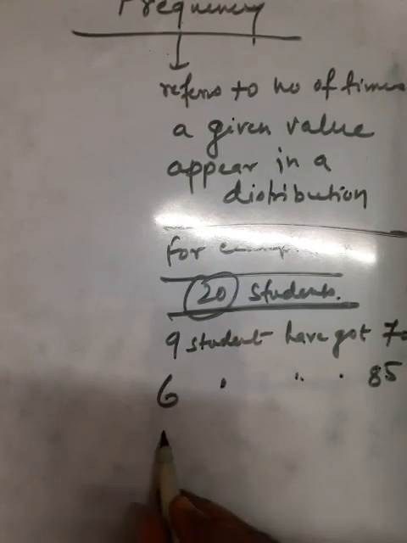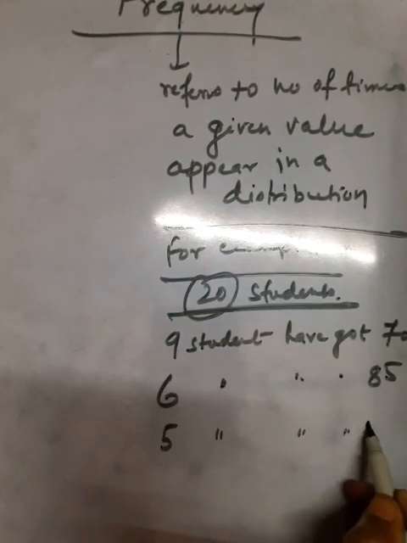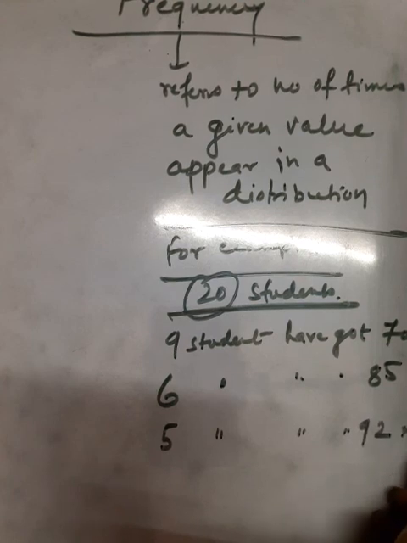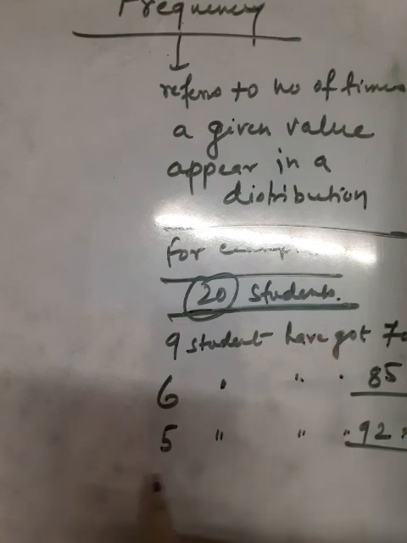Then suppose 5 students have got 92 marks. Okay, that is the result of 20 students of any class, where 9 students have got 70 marks, 6 students have got 85 marks, 5 students got 92 marks.